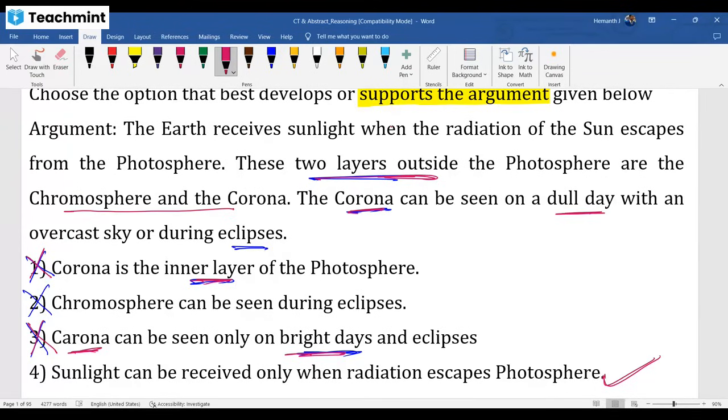Next one, corona can be seen on a dull day during eclipse or overcast sky. They said chromosphere can be seen on a dull day, that is wrong, or eclipse is wrong. Right. Next, what about the fourth one? The fourth one is suited because of the first line: Earth receives sunlight when radiation escapes from photosphere. That's what we see. When radiation escapes from photosphere, sunlight can be received. That's sensible and related to the given argument, the supporting one. But here, all the remaining are not supporting.